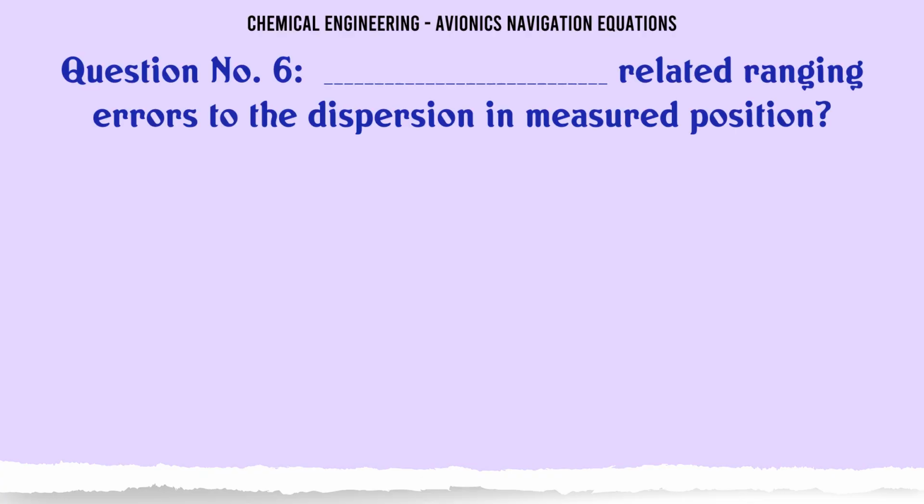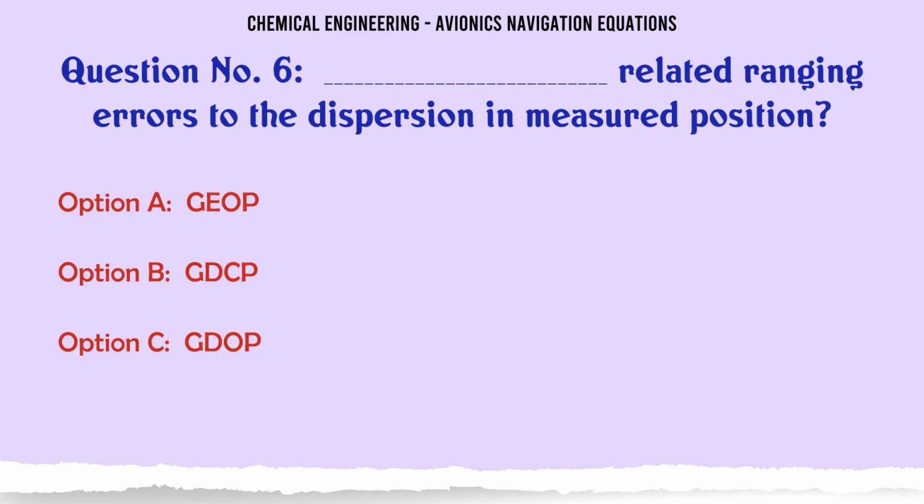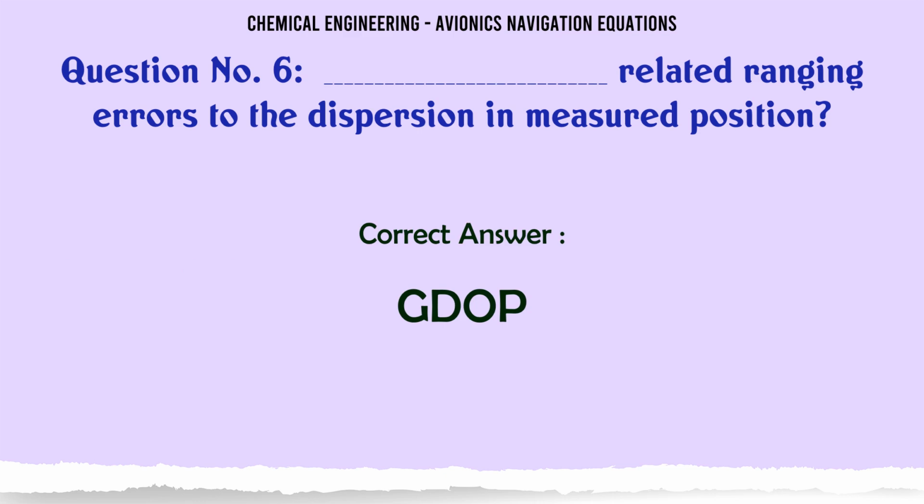Which relates ranging errors to the dispersion in measured position? A. TDOP, B. GDCP, C. TDOP, D. APEG. The correct answer is TDOP.